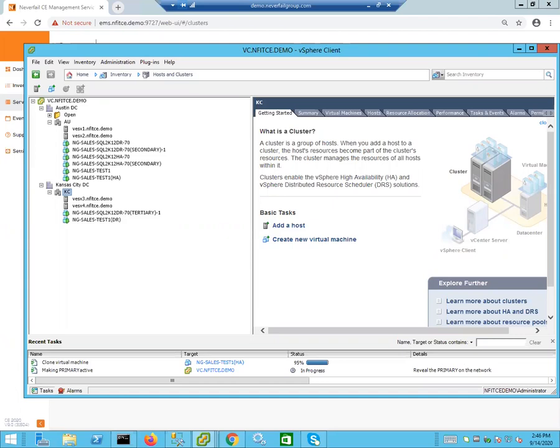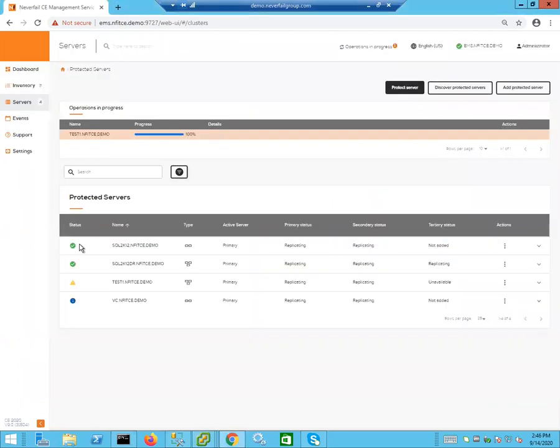And our server, our tertiary, will power up, which it just did. And in a moment, we will have it begin the auto configuration process. There we go. So now the tertiary is starting its auto configuration.